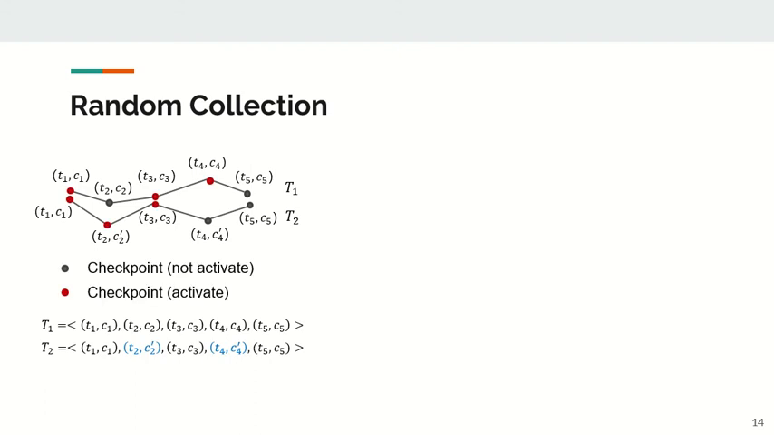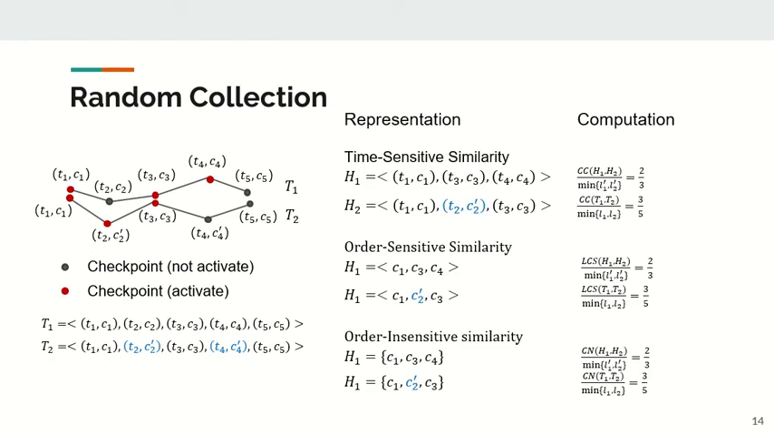When we use random collection, the red nodes represent the activated checkpoints. So there are 3 checkpoints, and 3 points are stored or maintained in both trajectories. Thus, the sampled trajectories are stored in the format shown below, and we can see it reduces a lot of storage capacity. In addition, if we use the sampled trajectories to calculate their similarity, we can find this similarity is not influenced a lot. In the following, we will prove their performance.